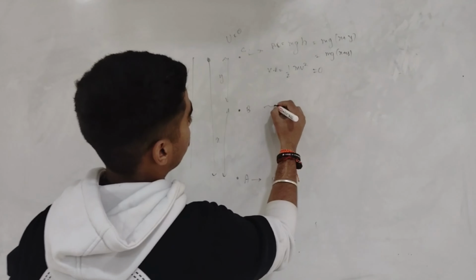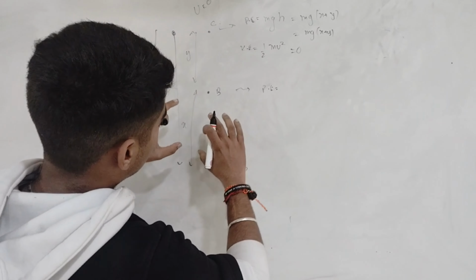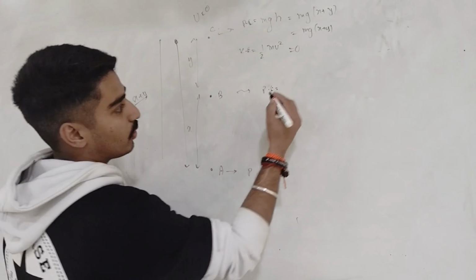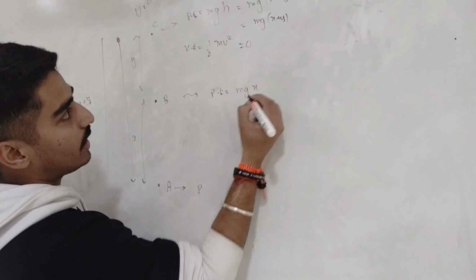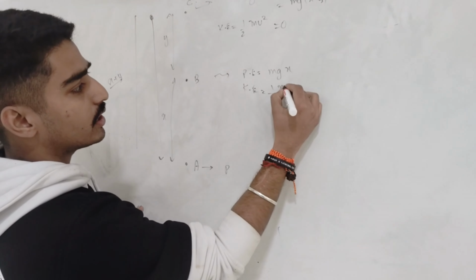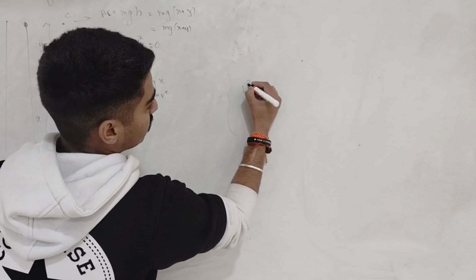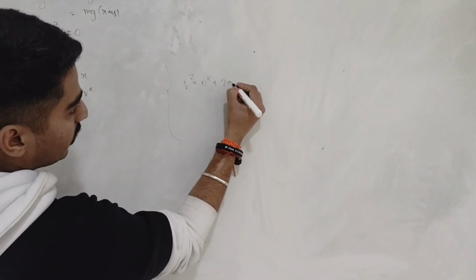And talking about point B, the height is x, going from A to B. So here potential energy is mgx and kinetic energy is half mv square. Of the 3 equations of motion, one is v square equals u square plus 2as.